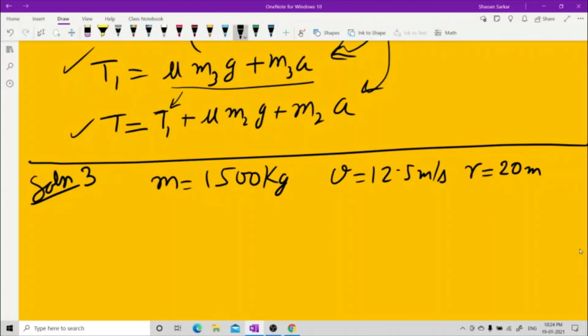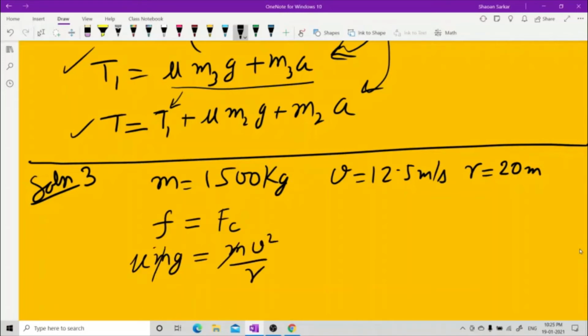Now, I told you centripetal forces are always going to come from friction or from gravitation or from tension or whatever. The frictional force must balance your centripetal force. So what is your frictional force? You know it is mu mg. And this is mv square by r. You know that derivation. Cancel all the m's. What are you left with?